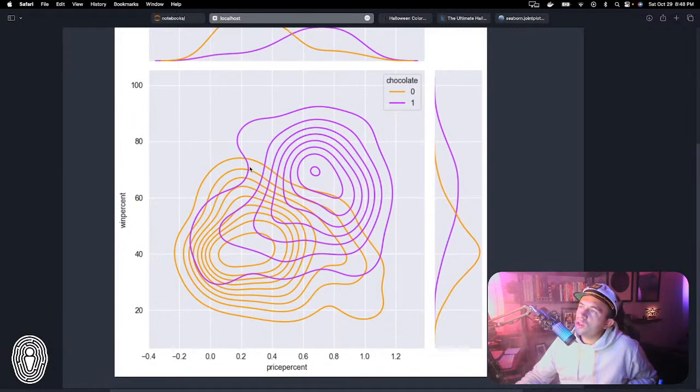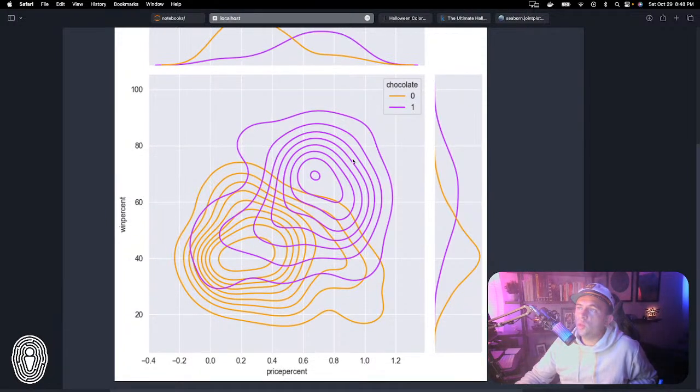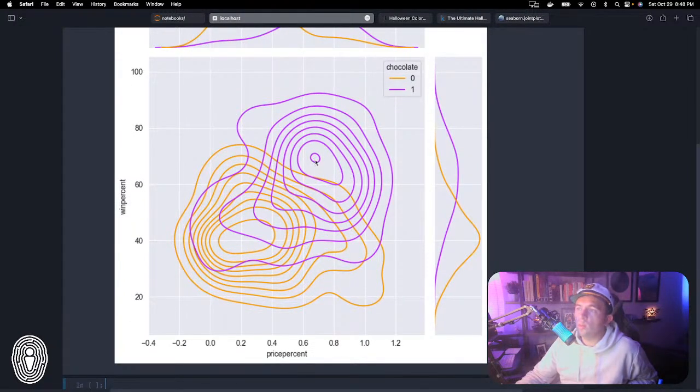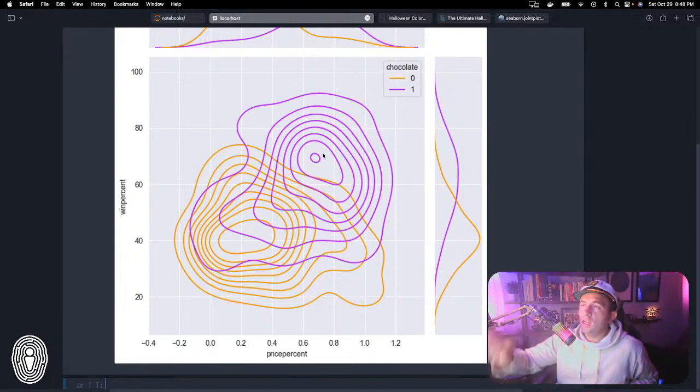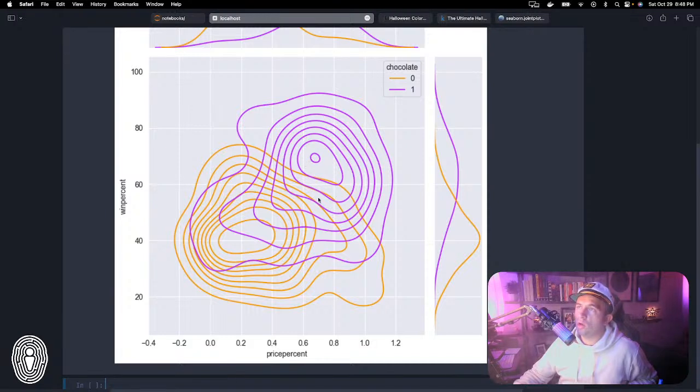But you can see here, now we get to see our chocolate and non-chocolate candies, and I did not change this legend to purple, although I could have. But basically, when we see the chocolate candies here, the strongest correlation is where the price is at about the 68th percentile, maybe a little bit higher, and the win percentile is somewhere around the 70th percentile. That's the nice thing about this particular visualization: if you really want to home in on the correlation between the data, we can very clearly see it here. And then as we go out, we can see it start to get a little bit looser. So this is a really cool kind of visualization.